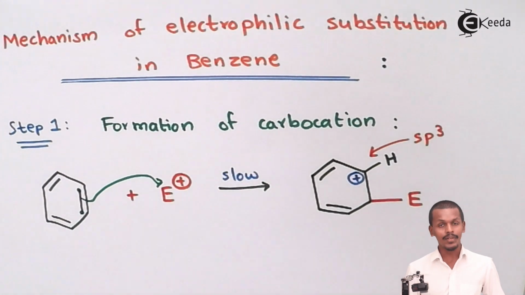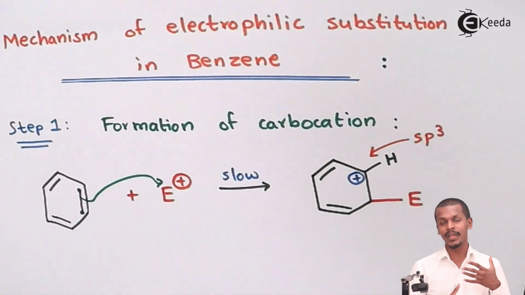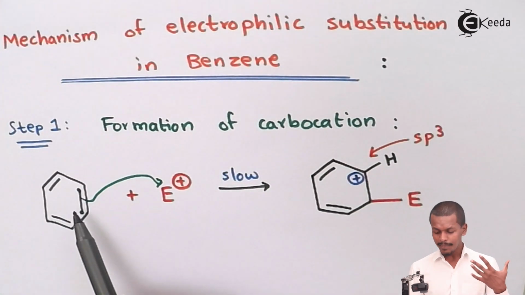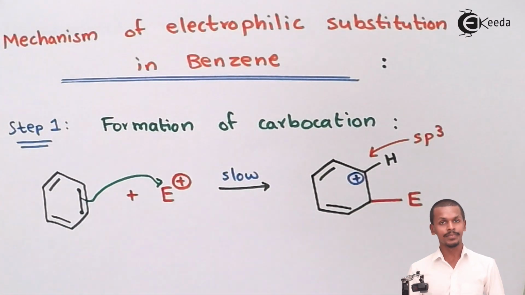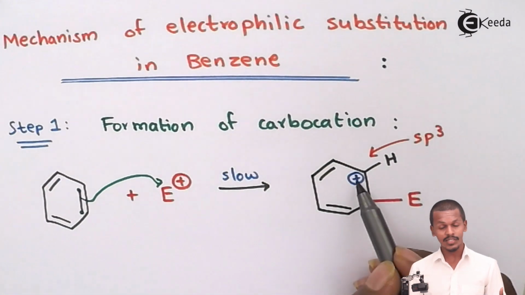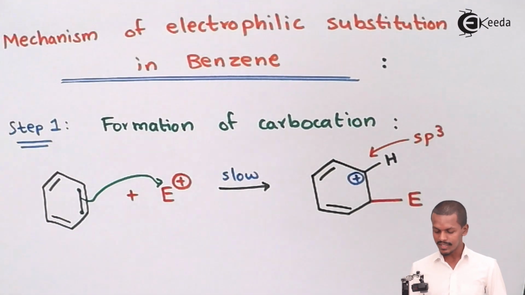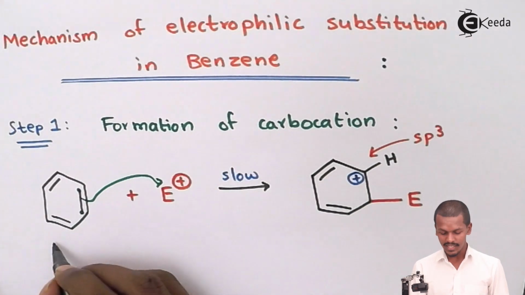So that is how we have made a conclusion that when an electrophile approaches the benzene, and the benzene has delocalized electrons in it, a bond between the electrophile and the benzene ring takes place, and meanwhile the formation of a carbocation is also taking place. That is the reason a positive charge appears on this carbon atom, making that carbocation carbon sp3 hybridized, and the other carbon atoms would be sp2 hybridized. So this is the thing that we have got to know. But talking about this one, this is basically benzene that we know.